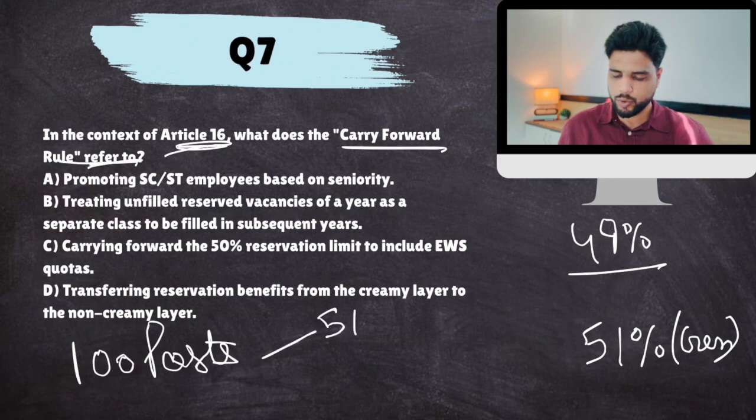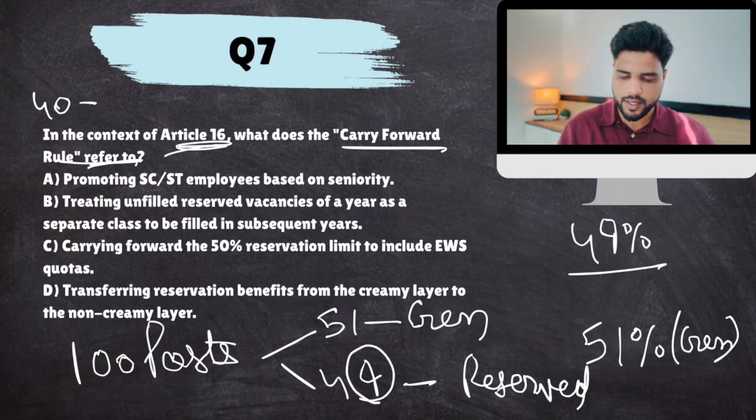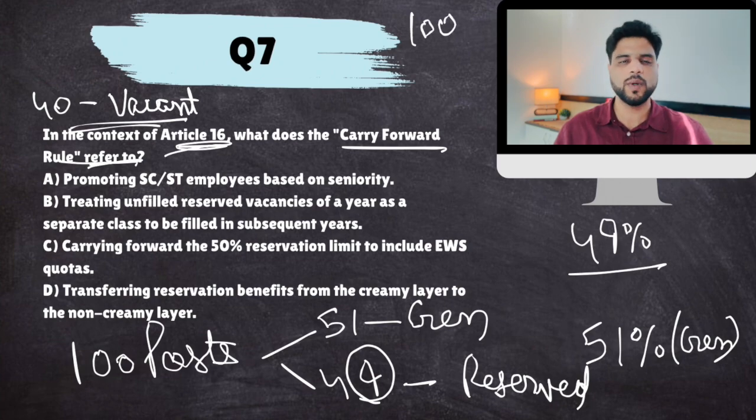So 51 posts would go to general and 49 to reserved. But let's suppose only 9 seats got filled and 40 remained vacant. No reserved category came.